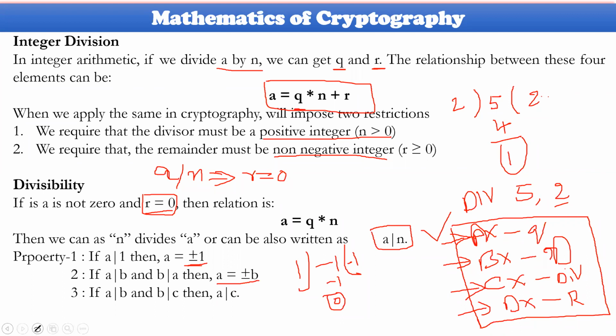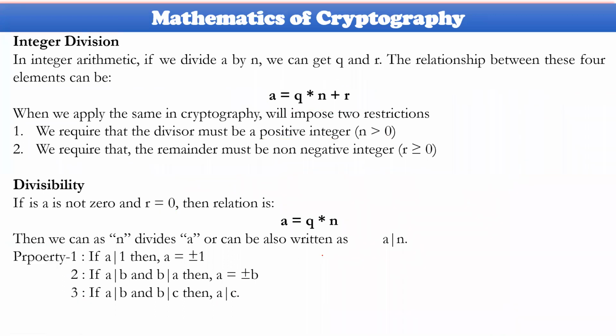So let me give you one small example, then you may understand. A will be equal to some 15, b will be equal to some 6. No, it could not be worked out. I think it could not be worked out. Okay, wait for a while. A will be equal to some 20, b will be equal to some 10, and c will be equal to some 5.